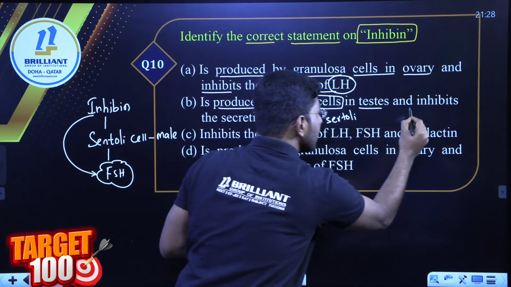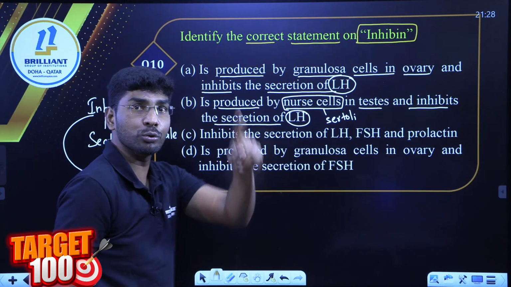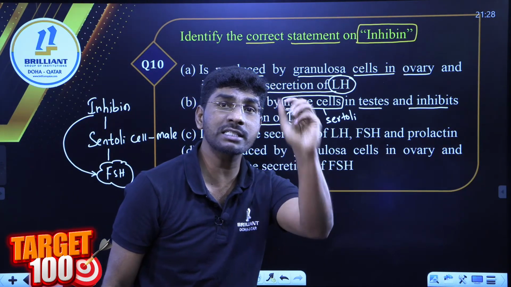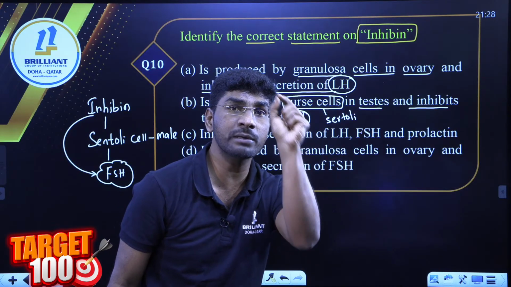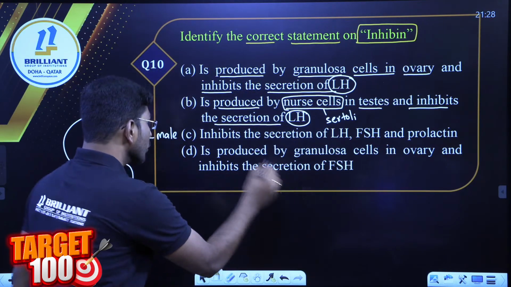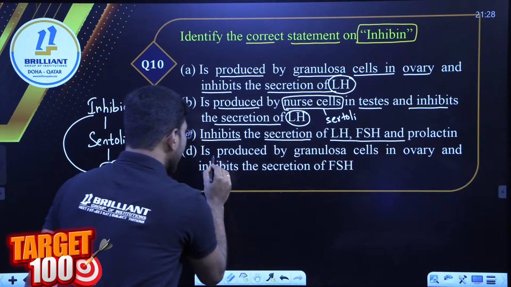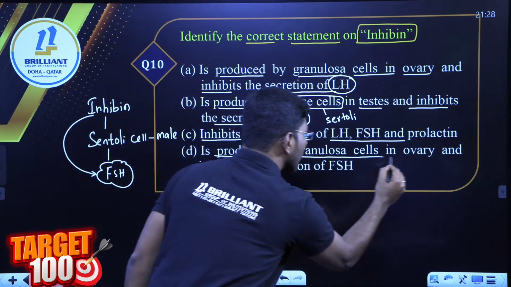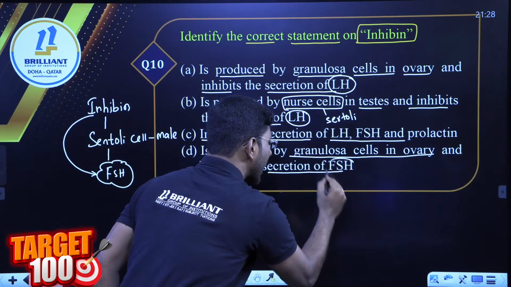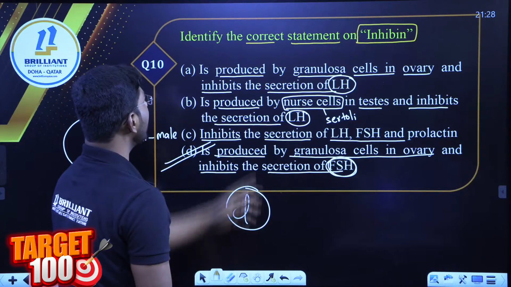Fine. Testes and inhibit the secretion of LH. No, I said no. You have to remember this one in a 2 mark question, and sometimes they also ask case studies. Inhibin comes from Sertoli cells in the case of male and it inhibits the secretion of FSH. So we can write inhibit secretion of LH and FSH. No, it is produced by the granulosa cells of the ovary, right, and inhibits the secretion of FSH. Remember, so the answer is option D.